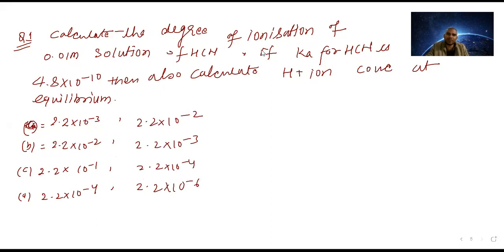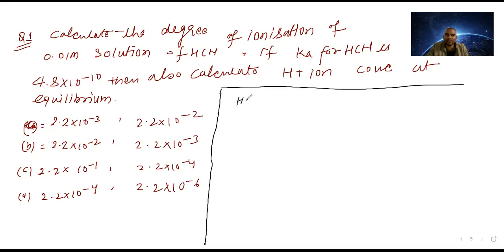So Janab, let us try to understand slowly. Maybe it can be easy for you also. This is HCN, a weak acid, as it gives a lesser amount of H plus. If you ionize it, it ionizes in a reversible manner and gives H plus and CN minus. Since it is giving H plus, it is an acid.